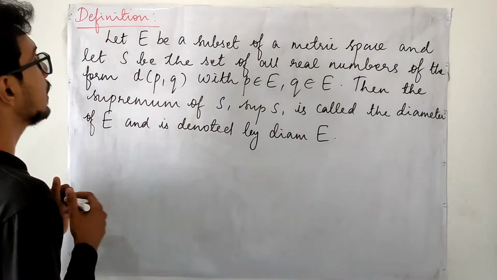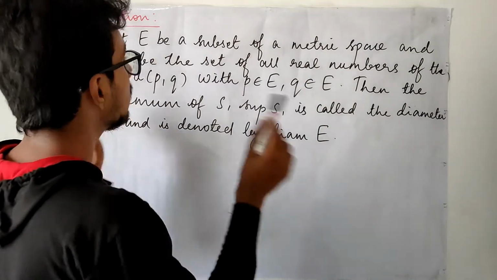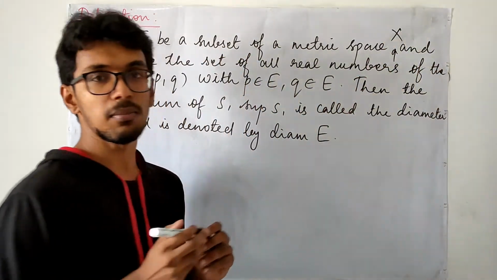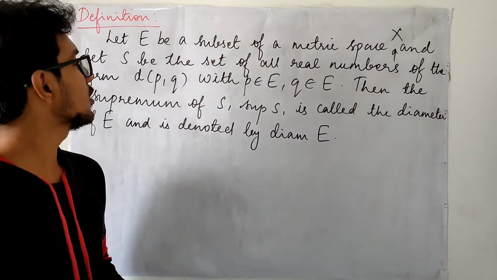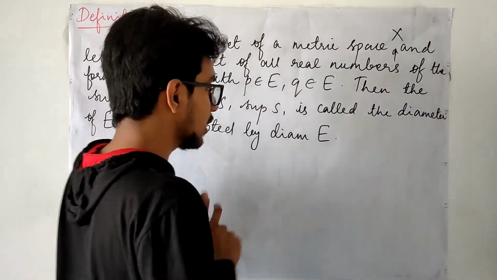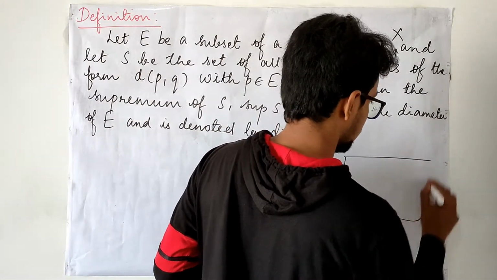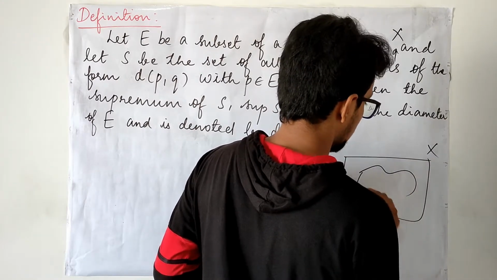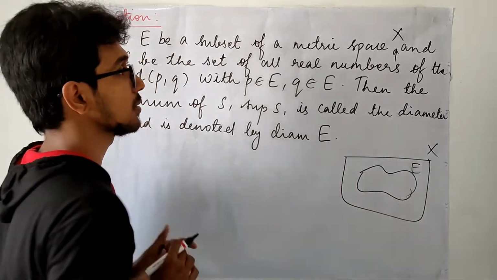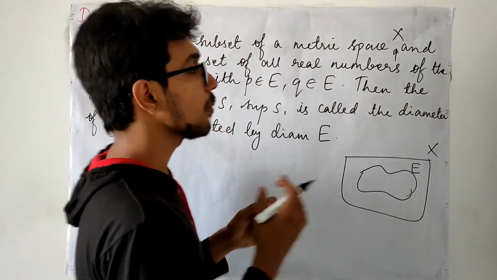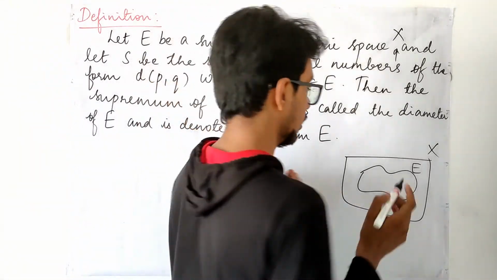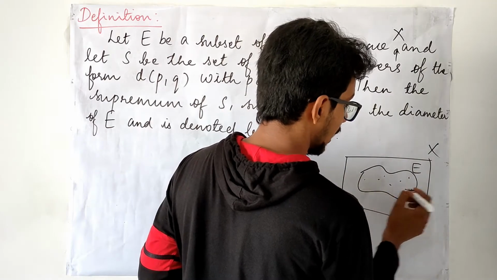Here, E is taken to be some subset of any metric space X. Let this be my metric space X and let this be my E. After taking a subset E from the metric space X, I am going to collect the distances of points in E. This may consist of any number of points.